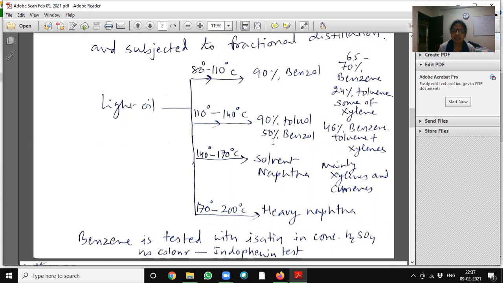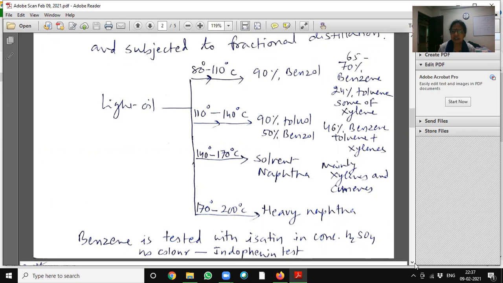It contains 50% benzol, and means it contains 46% benzene, toluene plus xylenes. Then the next fraction, 140 to 170 degree, is solvent naphtha, mainly xylenes and cumene. The 170 fraction is heavy naphtha.